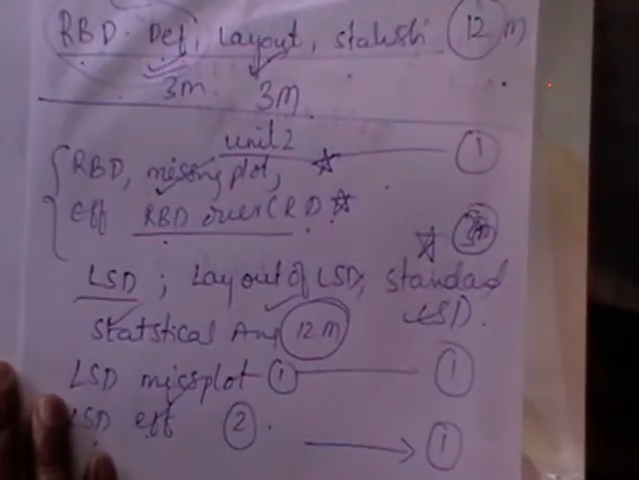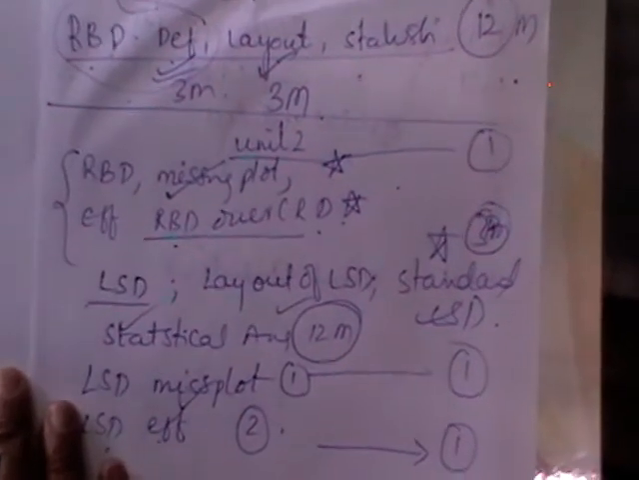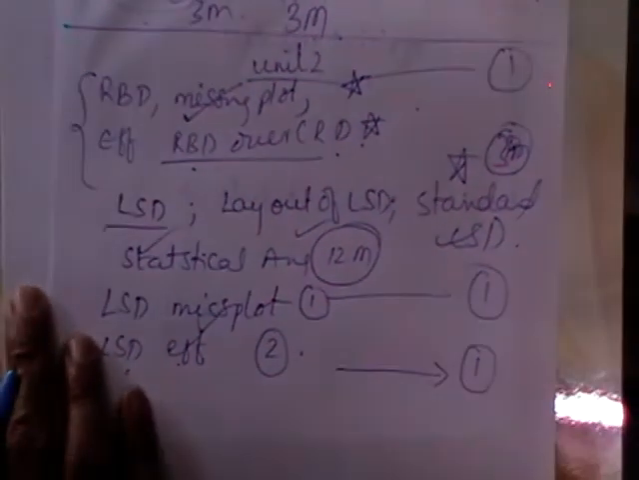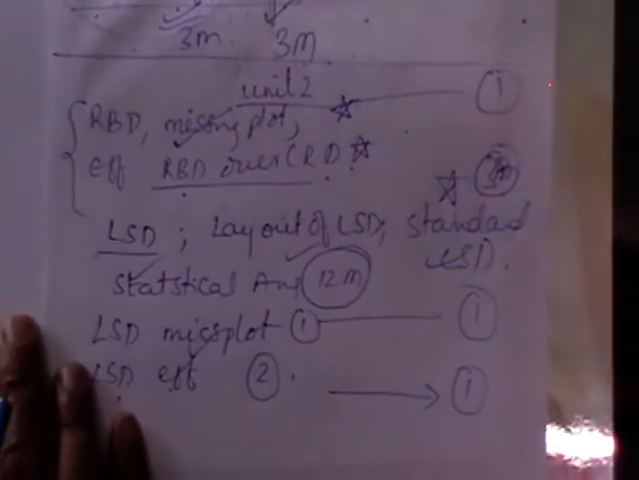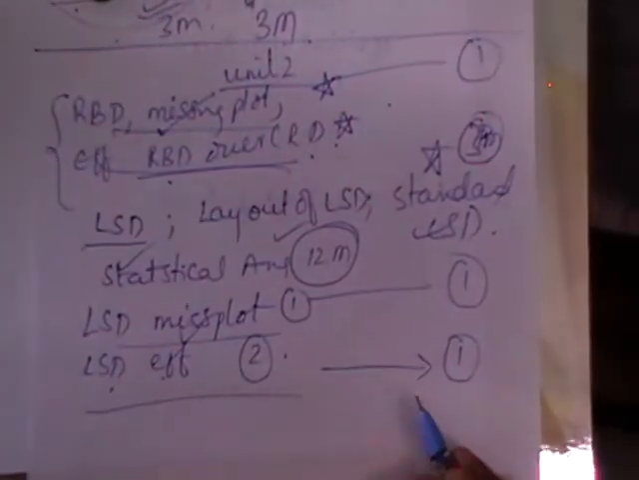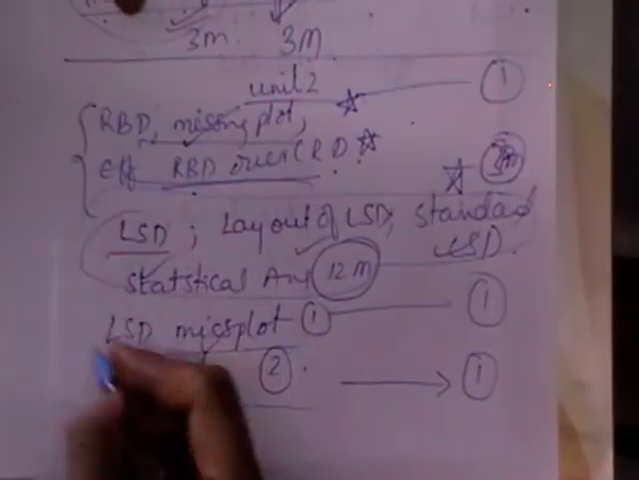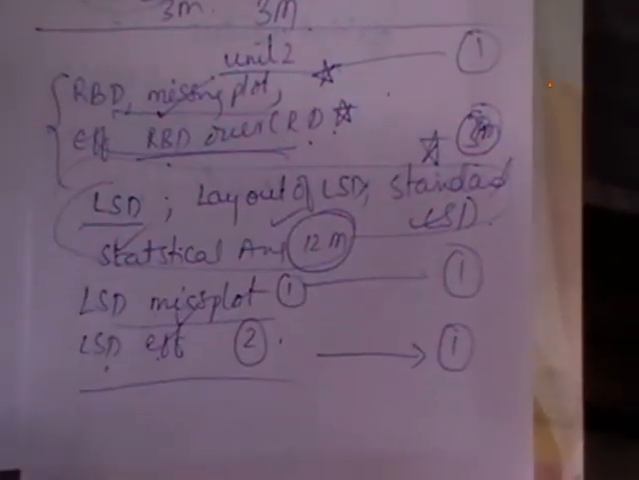So RBD missing, RBD efficiency, LSD definition, standard Latin square, LSD missing plot, and efficiencies of LSD over RBD and CRD. From these 2 missings, like RBD missing and LSD missing, you will get 1 question. From efficiencies you will get another question. Means you cannot leave anything there. These are the questions you should read from the first part of Unit 2.